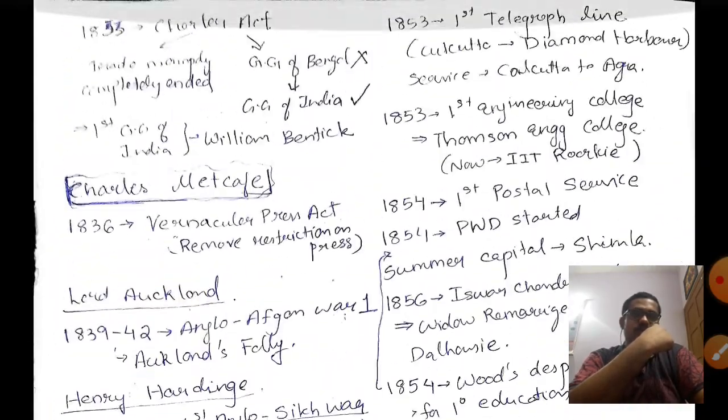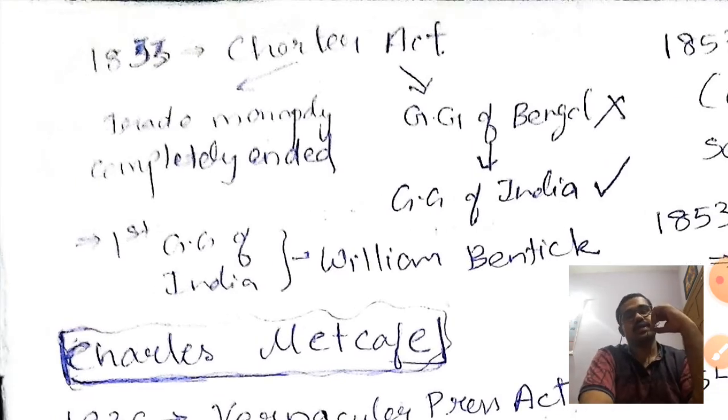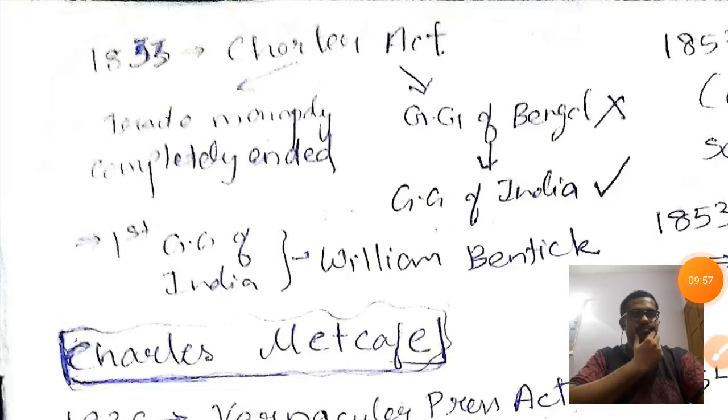Now, the next important thing that happened is the 1833 Charter Act. The 1813 Charter Act allowed only a partial monopoly, and now after 20 years, in 1833, the trade monopoly was completely ended. One other very important change in the 1833 Charter Act was that the Governor General of Bengal is no more there; it is Governor General of India. The post of Governor General of Bengal was replaced by the Governor General of India, and hence the first Governor General of India became William Bentinck.